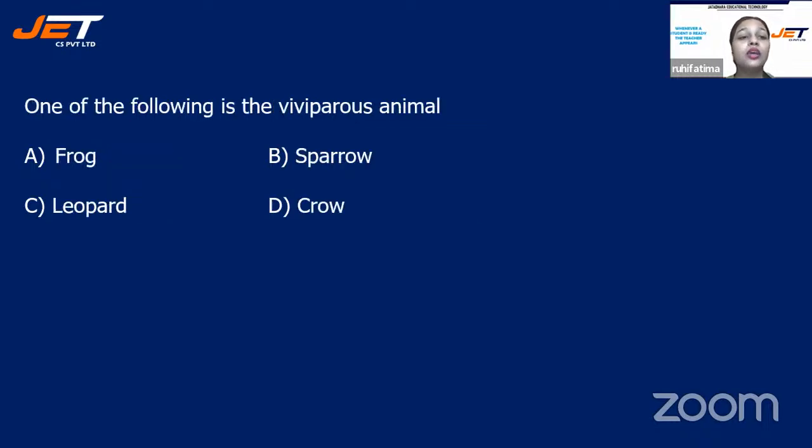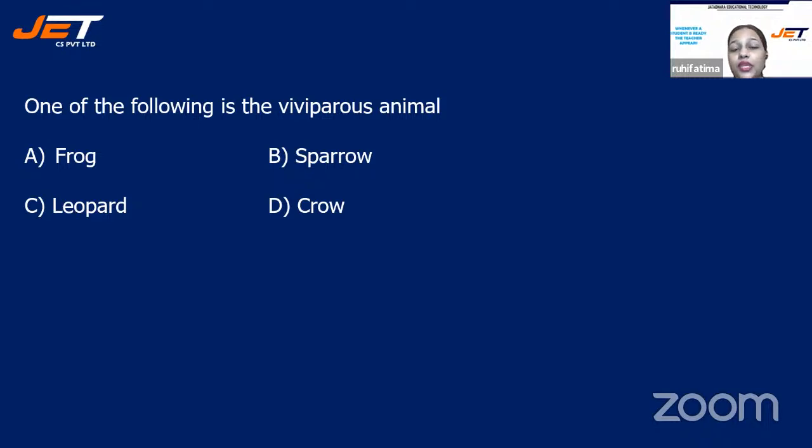Next question: which one of the following is a viviparous animal? Your options are A frog, B sparrow, C leopard, and D crow. Viviparous animals, I already told you in the starting only. I want the correct responses, children, in the chat box.